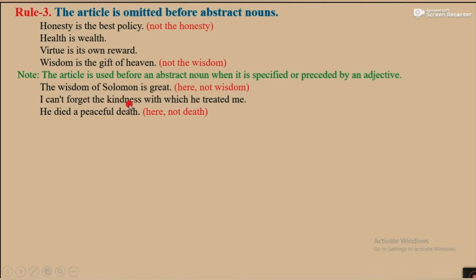Here, particular kindness is specified. The kindness of him. He died a peaceful death. Here, death is an abstract noun, but death is preceded by an adjective, peaceful. So before this, article a is used here.